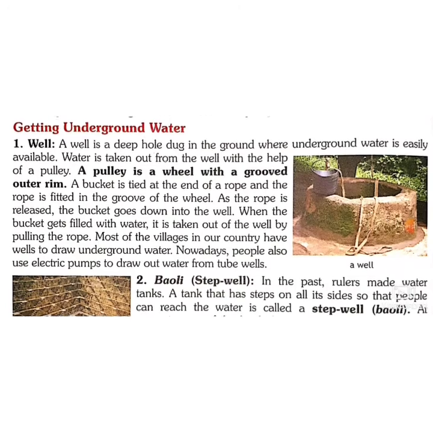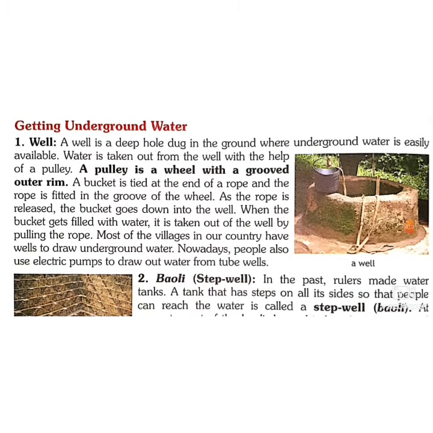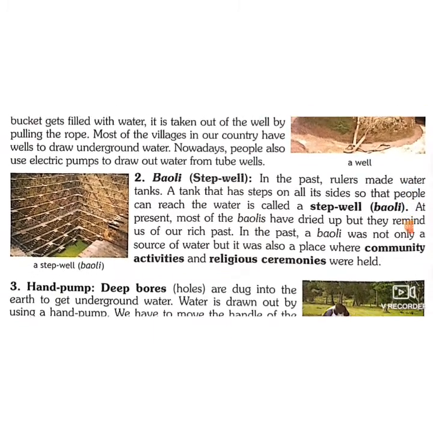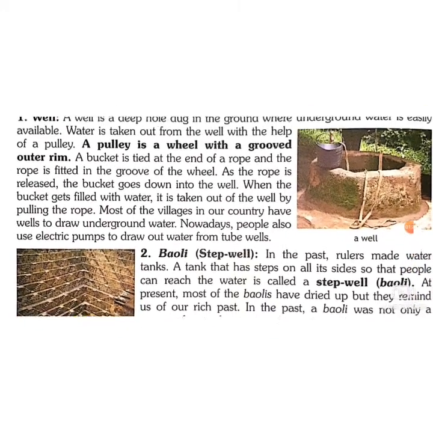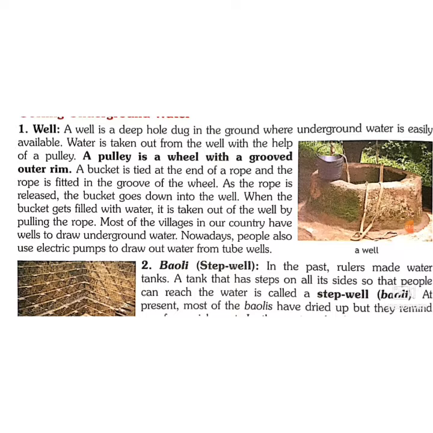So how can we get underground water? There are three ways, as I told you. First is the well, second is the Bauli, and the third one is the hand pump. So first is the well. Have you seen a well in any village or in movies? It is a deep hole dug in the ground where underground water is easily available. A deep hole is dug in the ground to get underground water, because the water is under the ground, so उसके लिए हमें क्या करना पड़ता है?